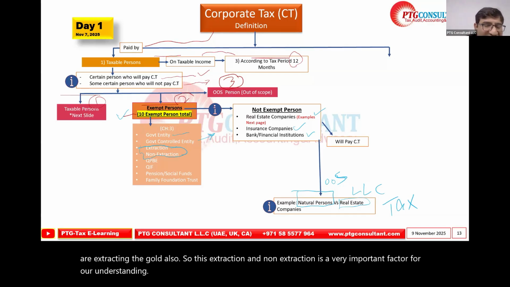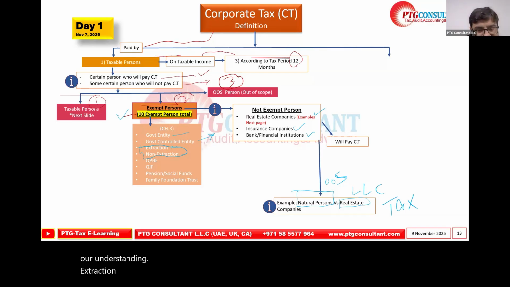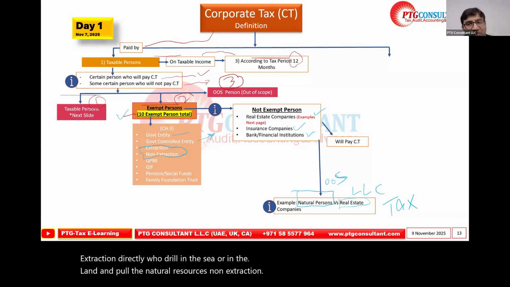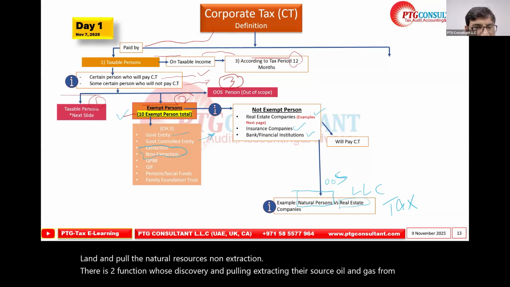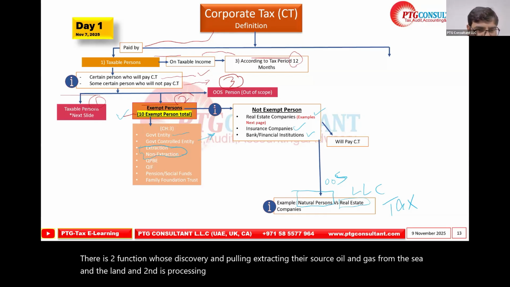Extraction is directly drilling in the sea or on the land and pulling out the natural resources. Non-extraction has two functions: the first is discovering and extracting the resource, the oil and gas from the sea or on the land, and the second is processing to the next level, refining at commercial level and processing.